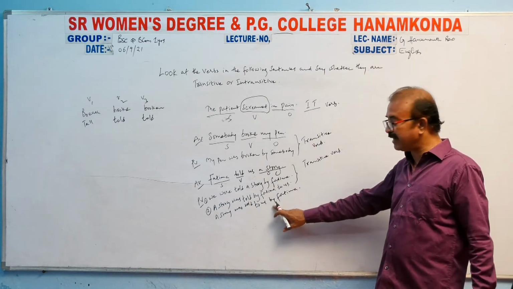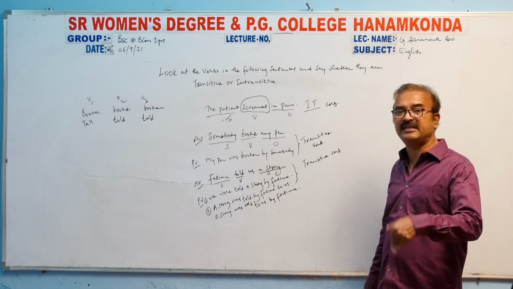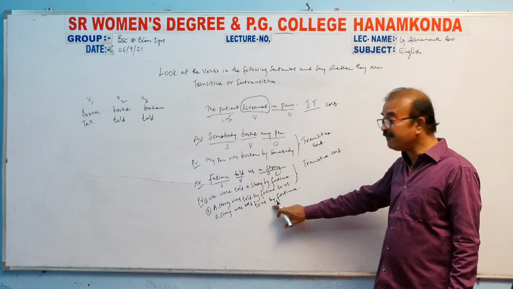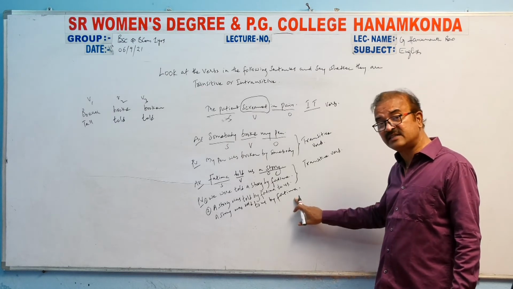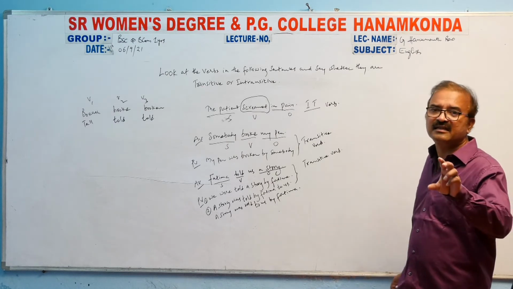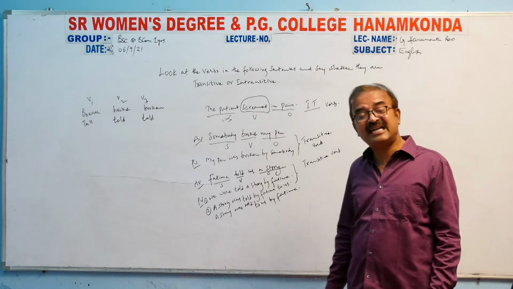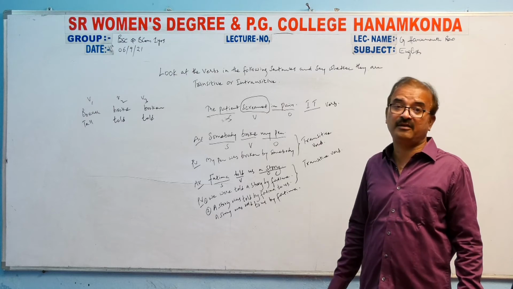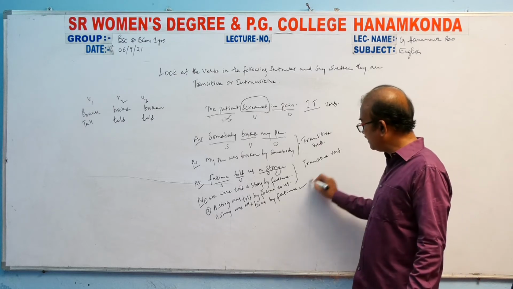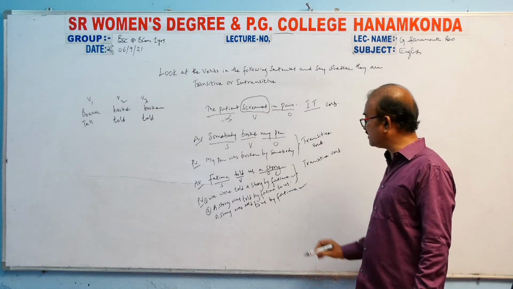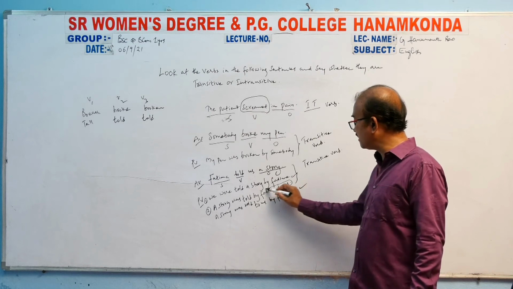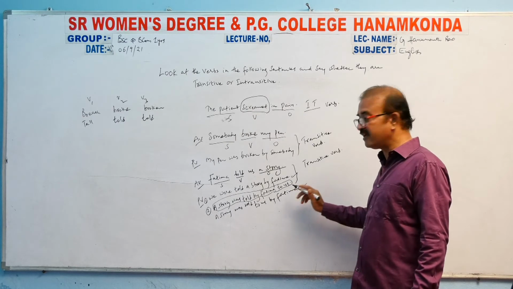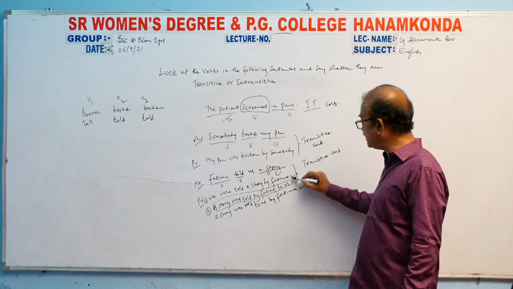Because I believe that by Fatima, by him, by her, by them, by us, by you, by me, all these things, if they are written at the end of the sentence, I think the sentence gets more credibility. The sentence becomes more meaningful. So I say, this is the better answer and these are the two answers. Even this is also okay. But structure-wise, both these are the right things.